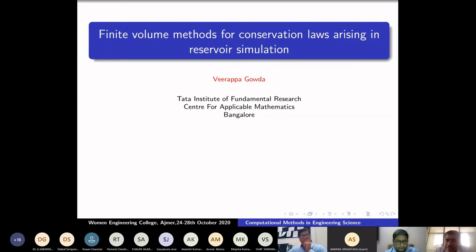Okay, first I start with a linear problem before going to a nonlinear problem. Before going to finite volume methods, I start with finite difference.